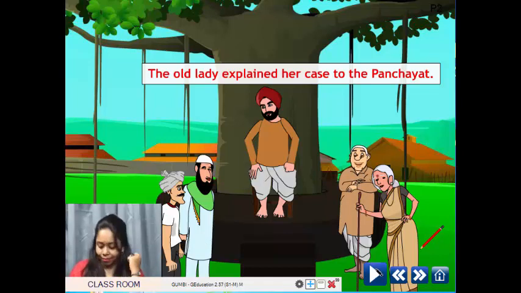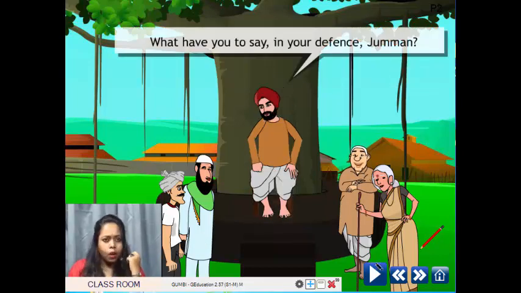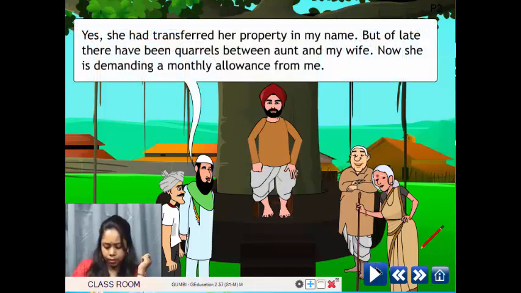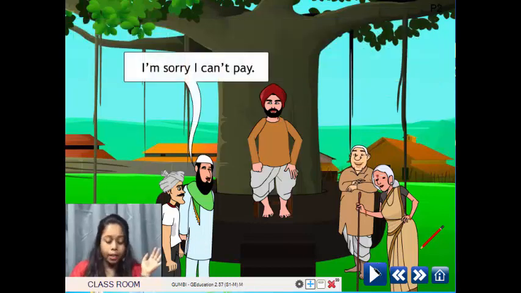So then the old lady explained her case to the panchayat. What have you to say in your defense, Jumman? Yes, she had transferred her property in my name. But of late, there have been quarrels between aunt and my wife. Now she is demanding a monthly allowance from me. Sorry, I can't pay. So, he says, sorry, he is not able to pay.